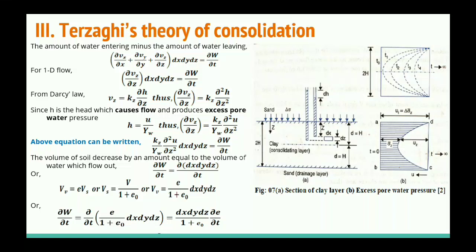So the rate of change of volume of soil is equal to the rate of change in the volume of voids, which is equal to the rate of water which is flowing out. So by equating all these equations we can get this equation.